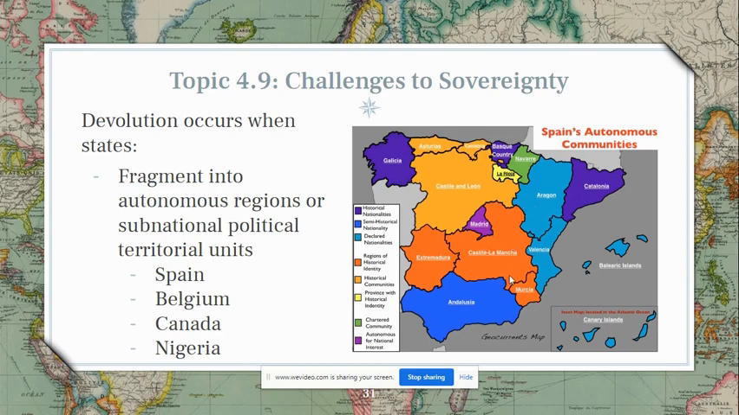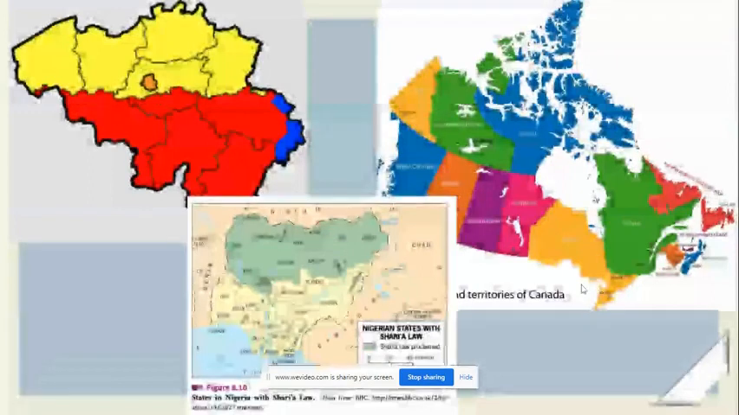So although Spain is considered to be a unitary state, because they have so many autonomous regions, they are by many considered a decentralized unitary state, meaning they're not necessarily a federal system. They don't have a federal system set up like we do, where it's very clear what each region has power over, but they do have a number of autonomous communities.